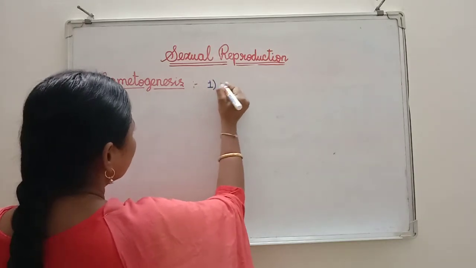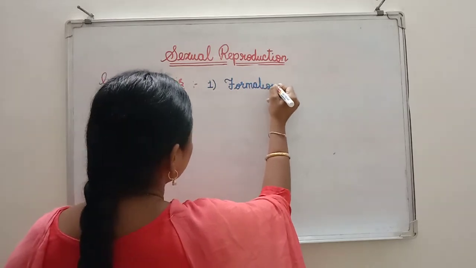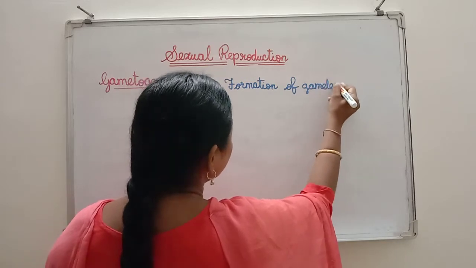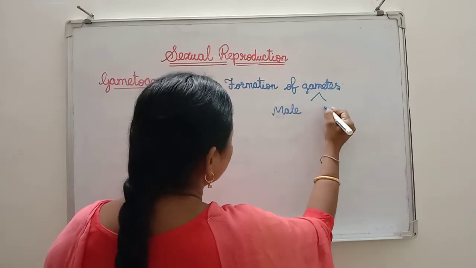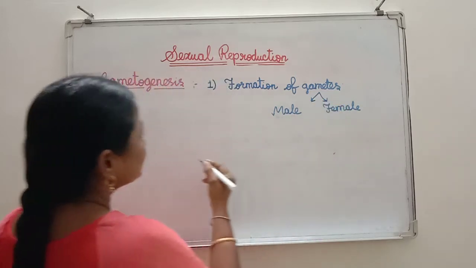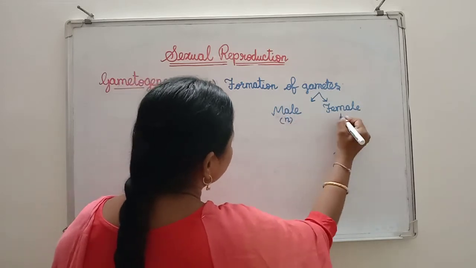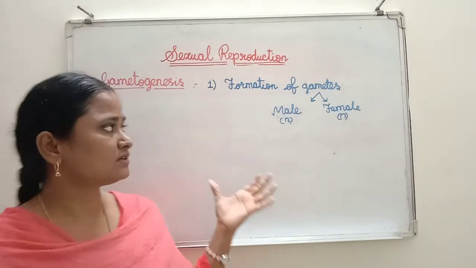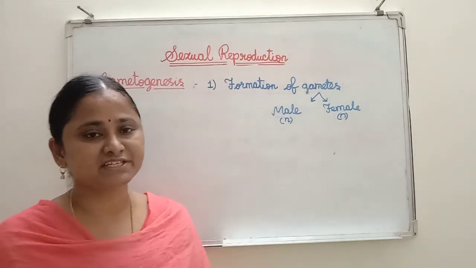Gametogenesis means formation of gametes. Here gametes means both male and female gametes. See, already you know very well, gametes are haploid in condition. Okay, that means N in conditions. During gametogenesis, these gametes will develop. These gametes are haploid in condition.